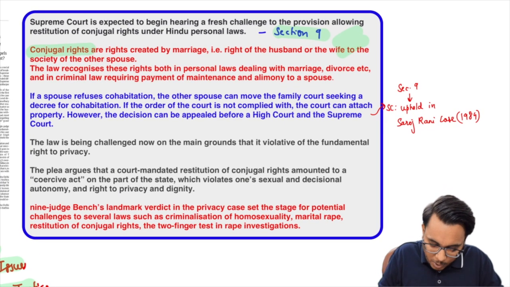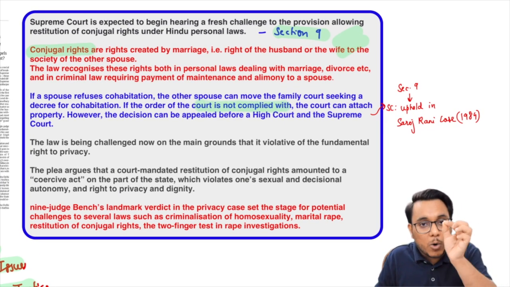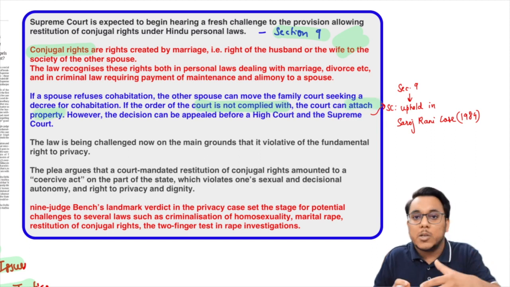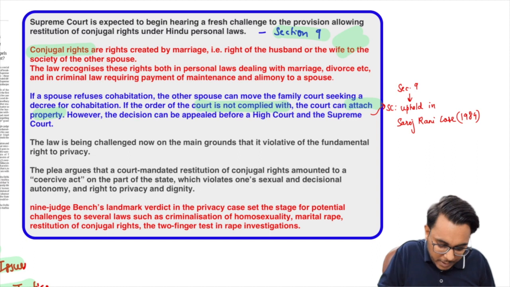In this capacity, the court can pass an order, and if the court's order is not complied with, then the property of the person who is not complying with the order could be attached. Moreover guys, this decision can be appealed to the High Court as well as the Supreme Court.